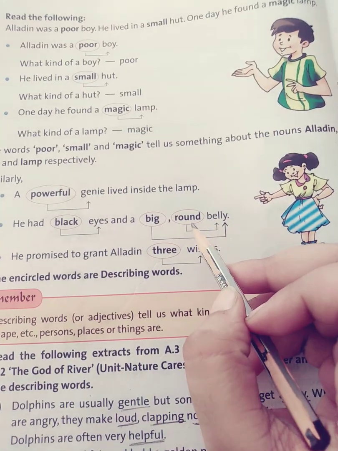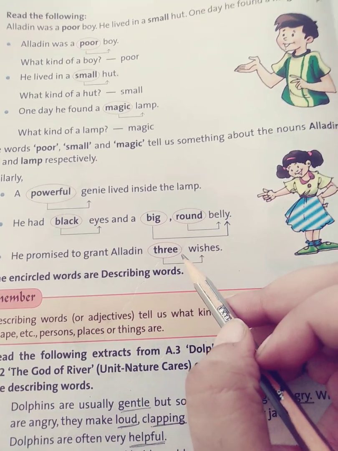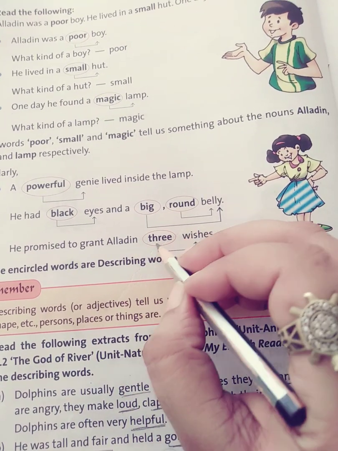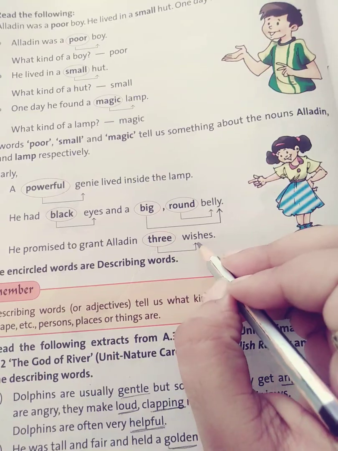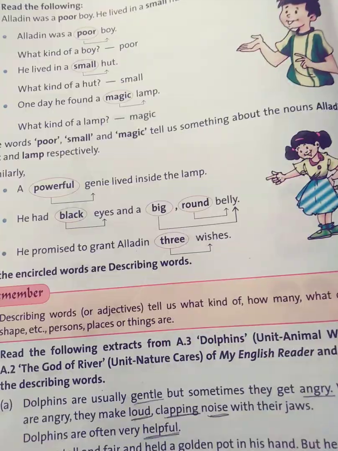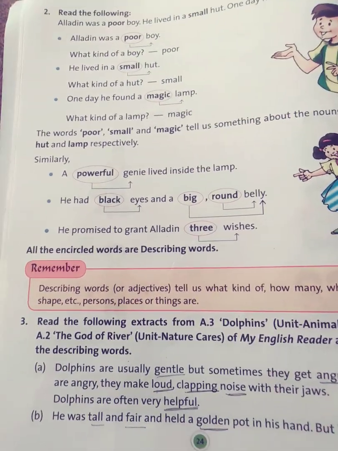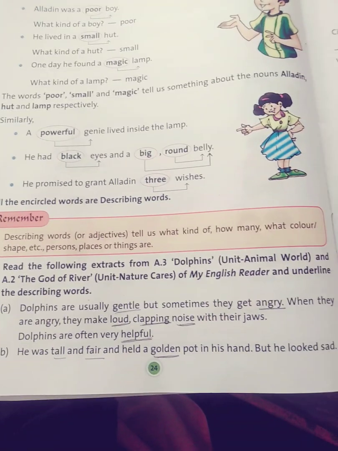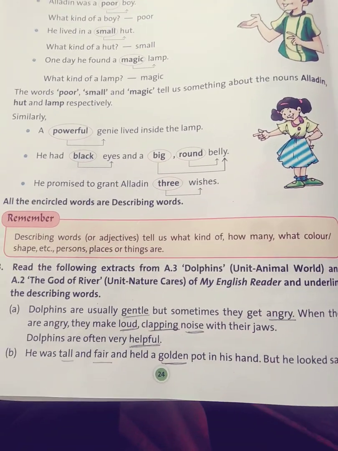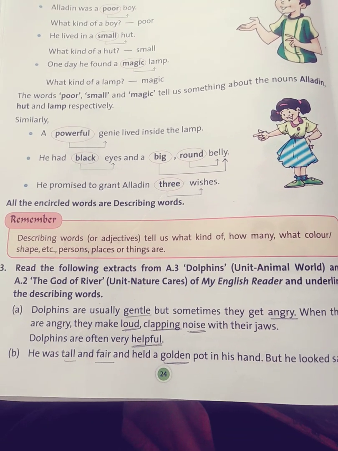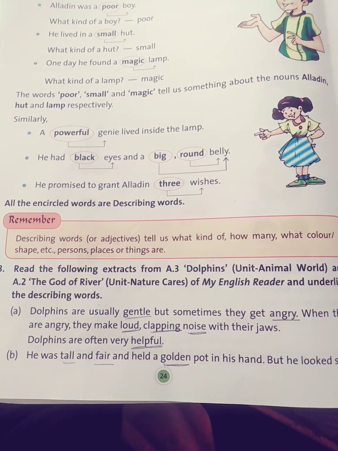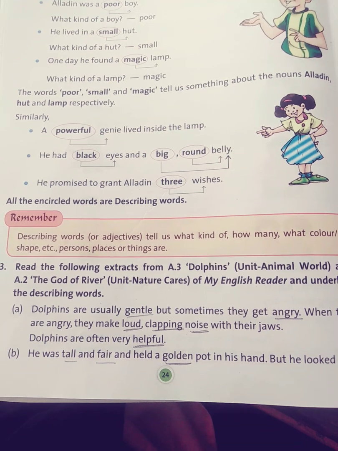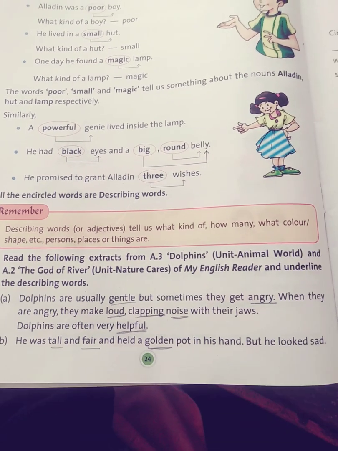Belly, noun, round. 3 wishes, noun. This Aladdin is also a noun. Right. So all the encircled words are describing words. So we have to remember that describing words or adjectives tell us what kind of, how many, what color, shape, etc. persons, places and things are.